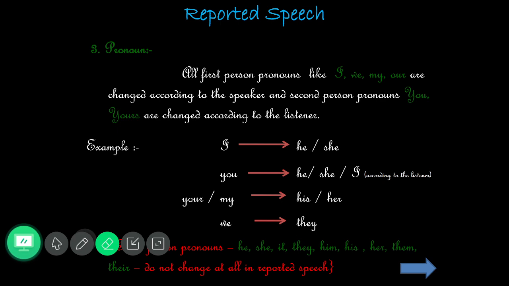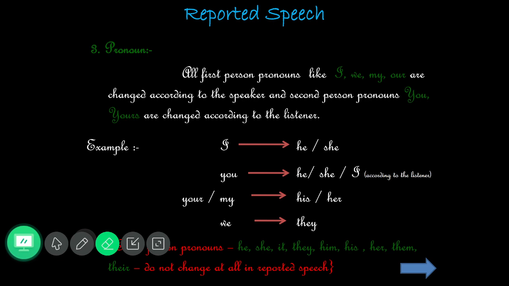But sometimes the third person pronoun will be there in the sentence itself. If "he" or "she" is directly mentioned, do not change it in the indirect form. For example, "I am listening" you have to write in indirect form as "he", since "I" becomes "he". But if the direct sentence itself has "he is listening", do not change that. Do you understand? Okay, so definitely that may be the same.